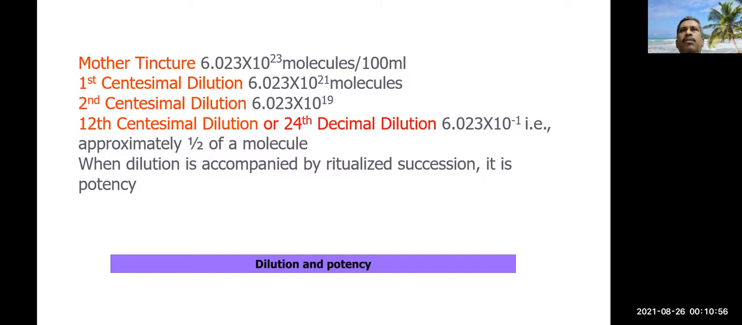So 6.023 into 10 to the power 23 molecules will be left in the first centesimal dilution. In the second centesimal dilution, it will decrease to 6.023 into 10 to the power 90 and so on. In the 12th centesimal dilution, it is 6.023 into 10 to the power -1. Approximately half a molecule will be left. For 24 decimal dilution, the condition will be the same. It means that no molecule of the drug remains in the solution.